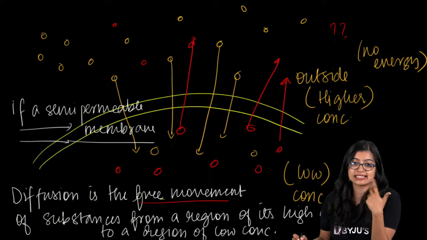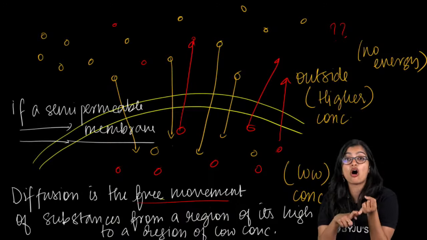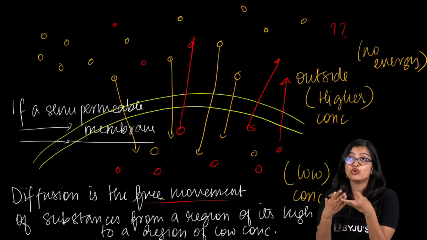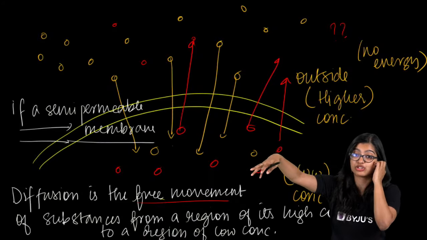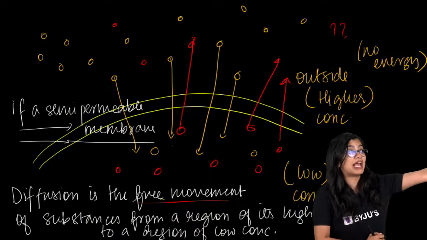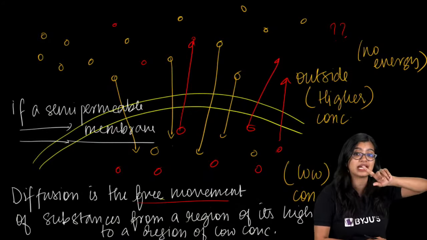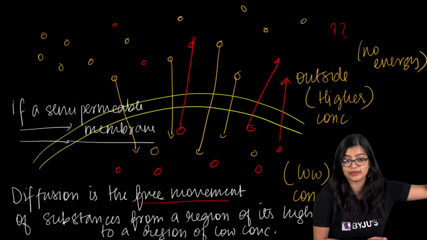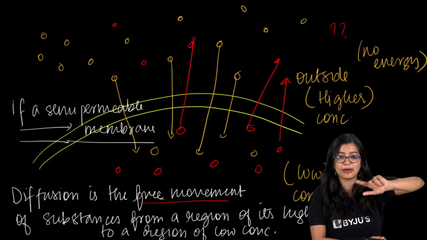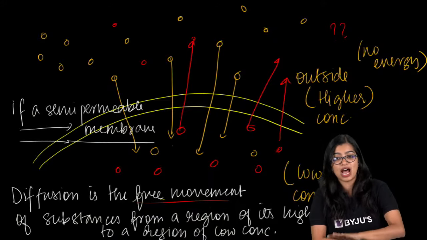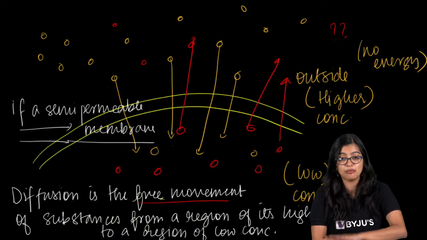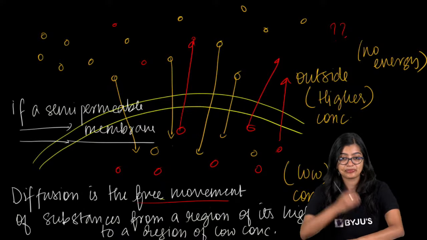Ma'am, is there daily cases? Exactly. Using your perfume, or when your mummy is cooking in the kitchen, you are able to smell it all the way there. How is that happening? That is also diffusion, right? Hypertonic, I will be telling you. Don't worry, but I will tell you. But are we clear with this concept? Very, very important concept. Okay?